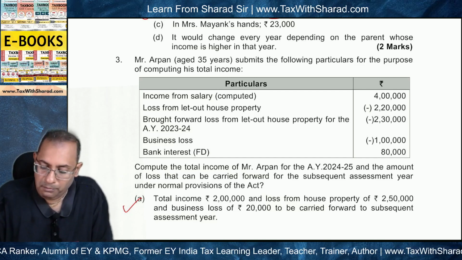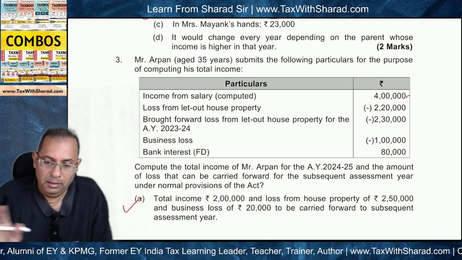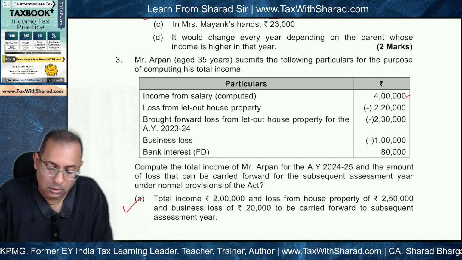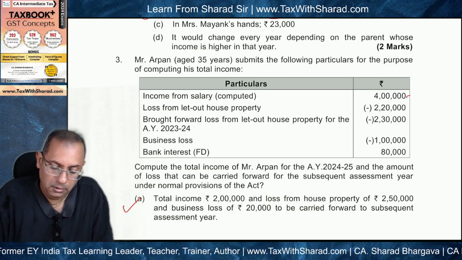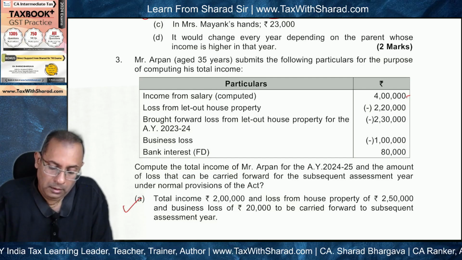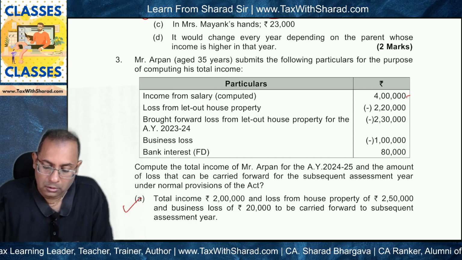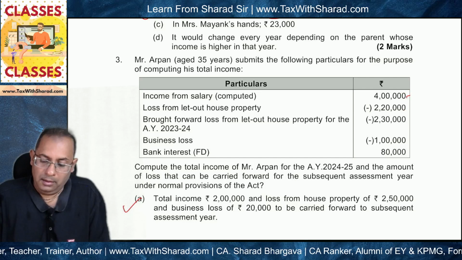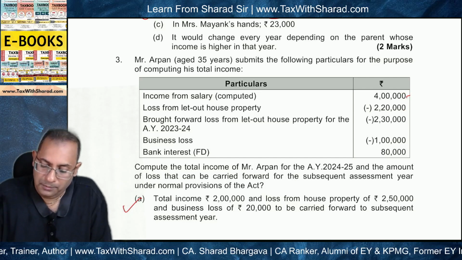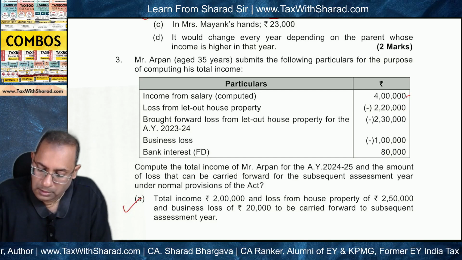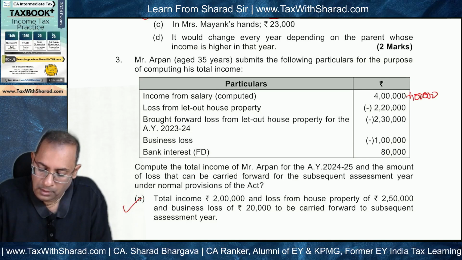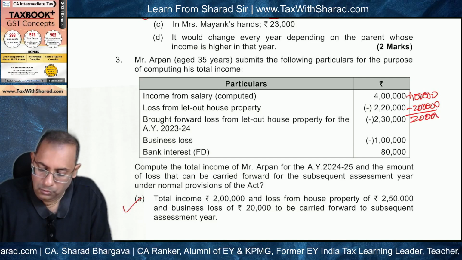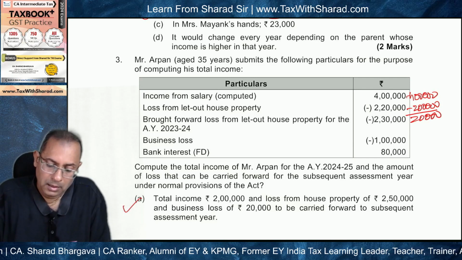So income from salary computed is 4 lakhs. Since it is computed, there is no need to further give standard deduction. Now, loss from let out house property and brought forward loss from let out house property for AY 23-24. Now loss from let out house property can be adjusted against salary income, but there is a limit of 2 lakh. So this becomes 4 lakh minus 2 lakh. Okay, so balance comes to 2 lakh. Salary income balance is 2 lakh.